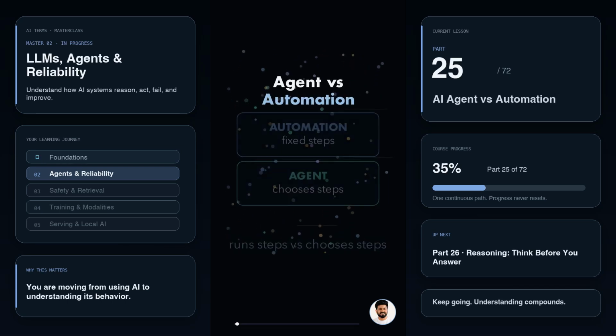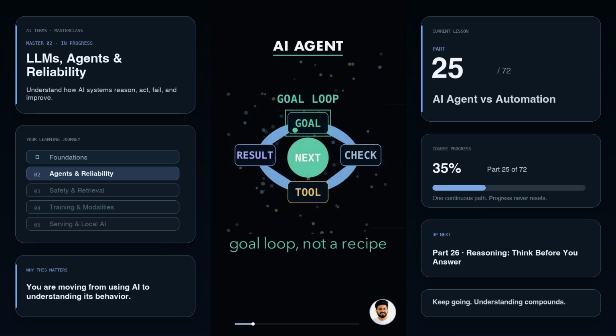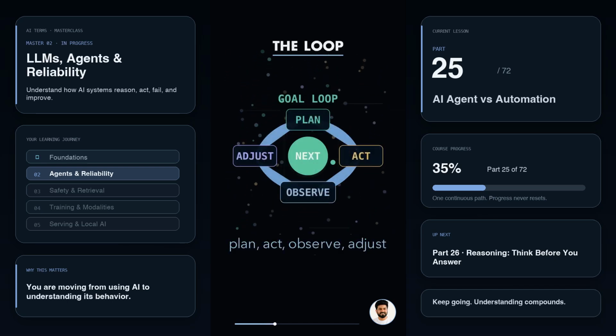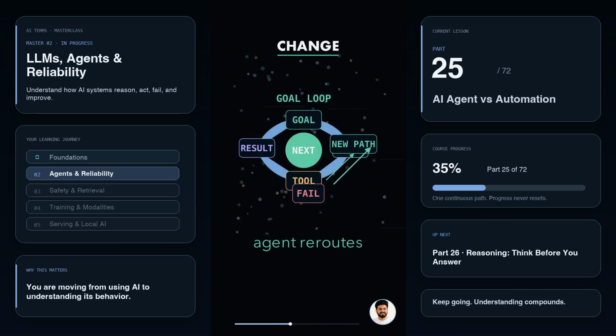And automation follows a recipe. If this happens, do that. The steps are fixed before it starts. An AI agent is different. It has a goal, checks the situation, chooses a tool, looks at the result, then decides the next step. That loop is the key. Plan, act, observe, adjust. If the page changes, the agent can change its route. If a tool fails, it can try another path.